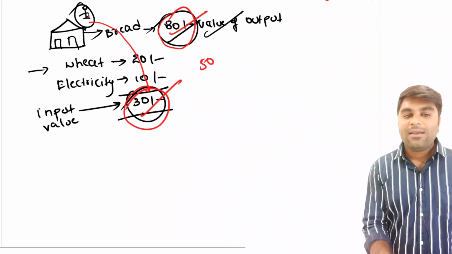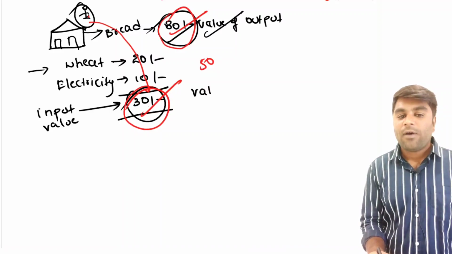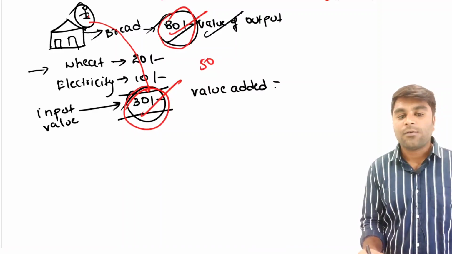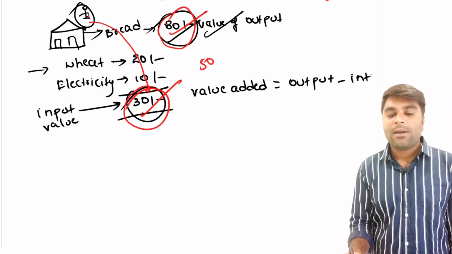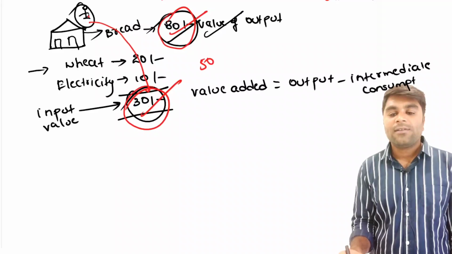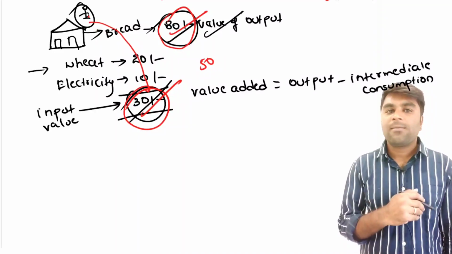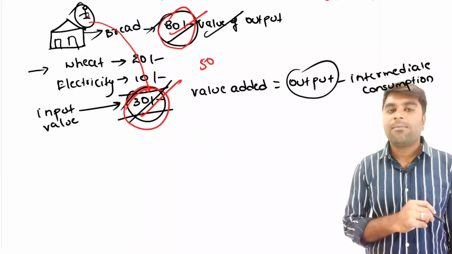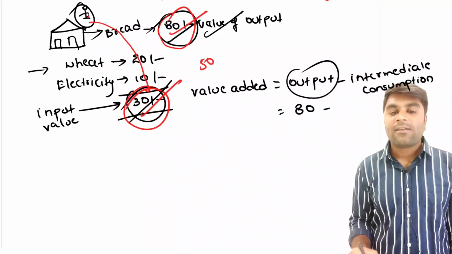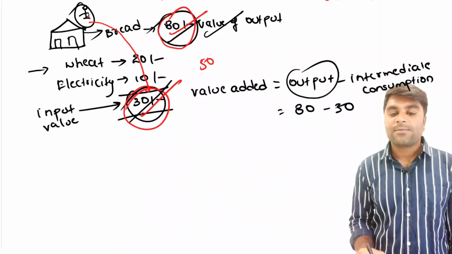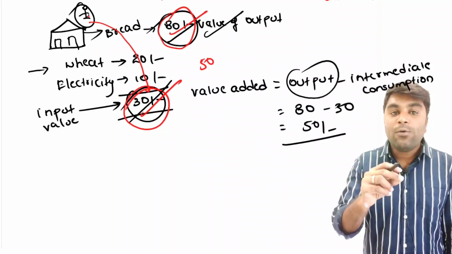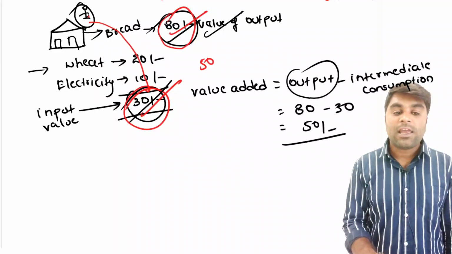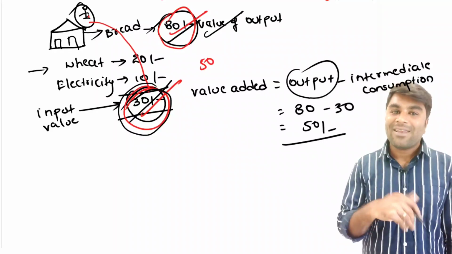So the value added here can be simply written as value added by the manufacturer is equal to output minus intermediate consumption. So what is this intermediate consumption here? It is nothing but the inputs taken by the manufacturer. What is the output here? That is nothing but the bread. So output is 80 rupees minus intermediate consumption is 30. So cumulatively we got, what is the remainder here? 50. 50 rupees is the value added by the manufacturer for the inputs that he has taken priced at 30 rupees. Right? I hope it is very clear.